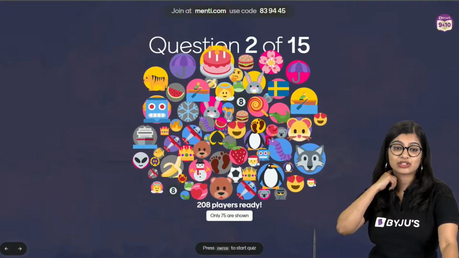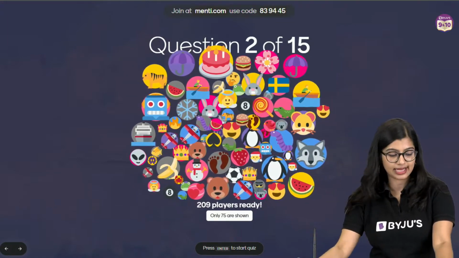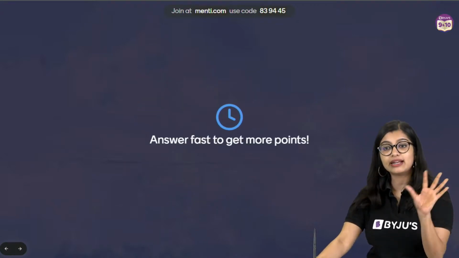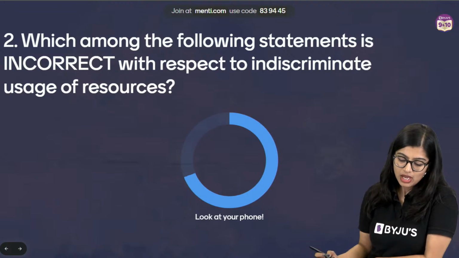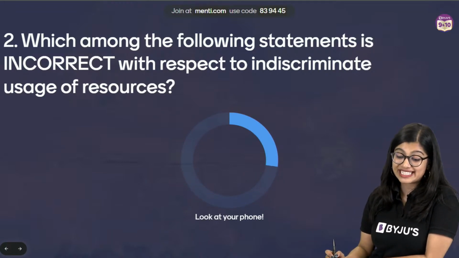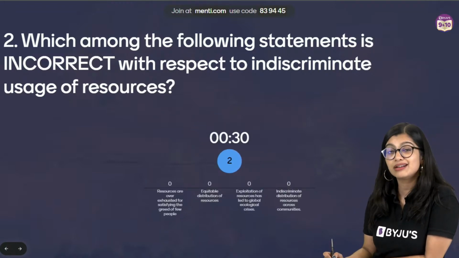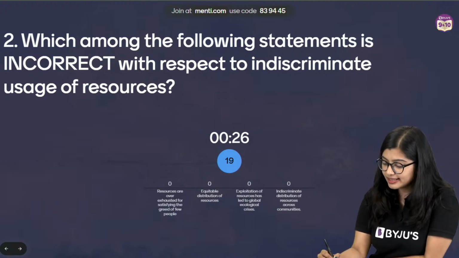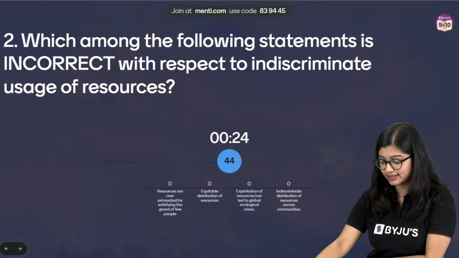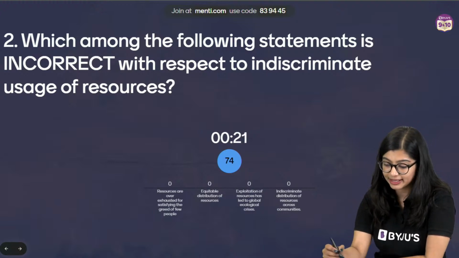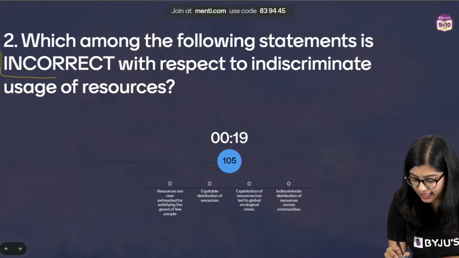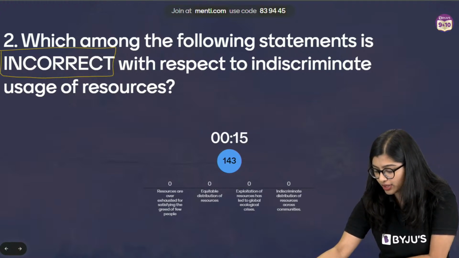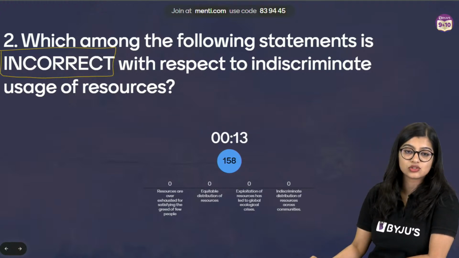There are 15 questions, Jitanshi, 15 are there. So quickly moving on to the next question on your screen, leaderboard after 5 questions. Which among the following statements is incorrect with respect to indiscriminate usage of resource? Pay attention, right? You have 30 seconds. Read the statements properly. We're talking about which is incorrect. Whichever is incorrect with respect to usage of resource.